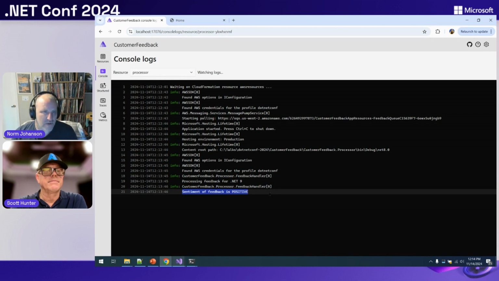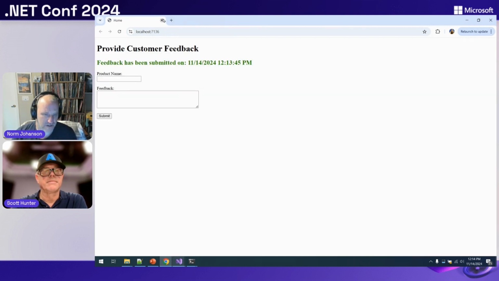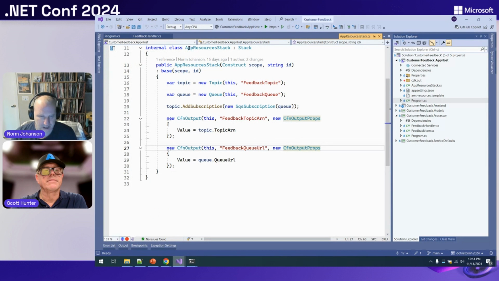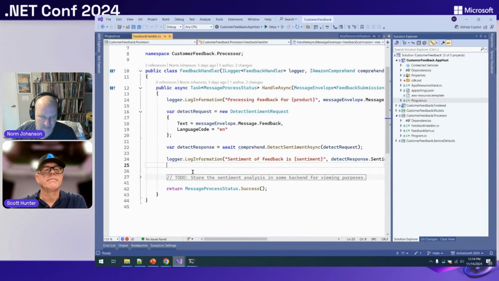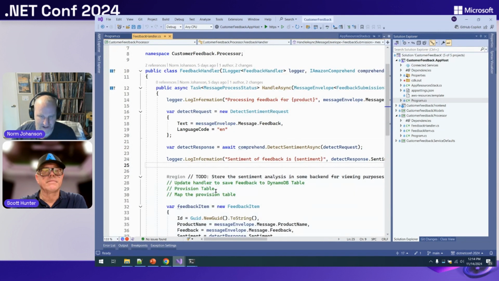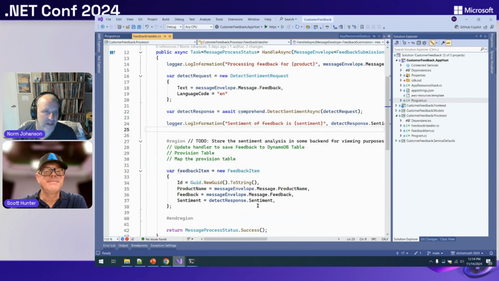Now, to drive home what I really want this to show for that dev experience, let's use this example of how I iterate over my code and my resources. If I look at my handler, it's got this big to-do because all we're doing right now is writing the output to the console. We should do something with that feedback. We should put a data store on there. In the AWS world, the most likely place we do that is a DynamoDB table. So I want to put this item in there.